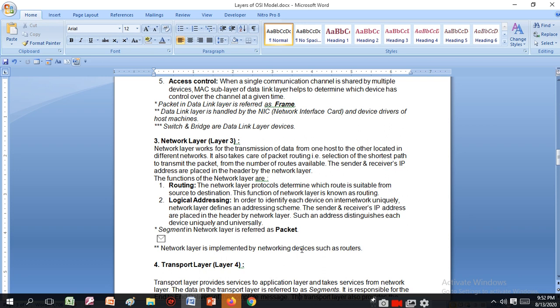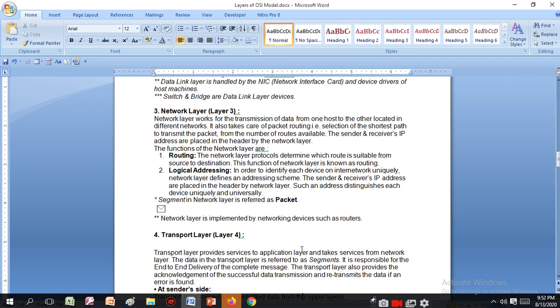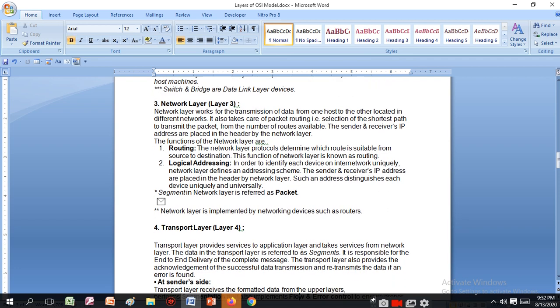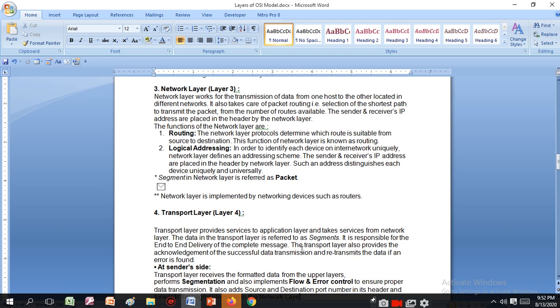A segment in the network layer is referred to as a packet. The network layer is implemented by a network device such as a router. So it decides the route. So here the device router is working on this layer.